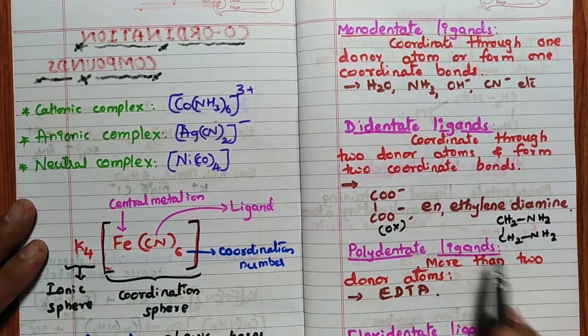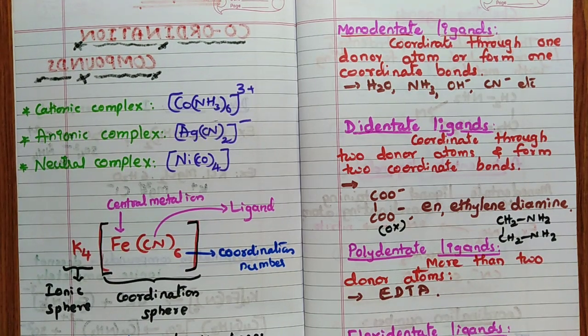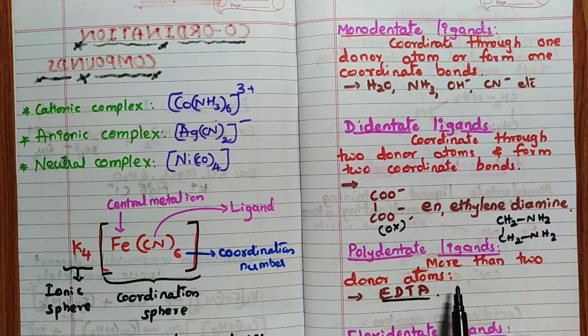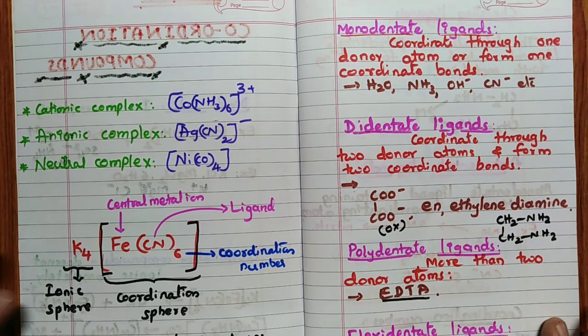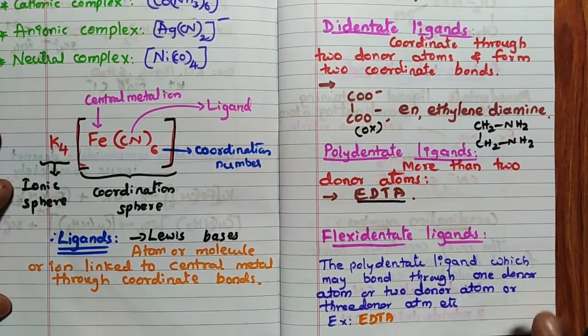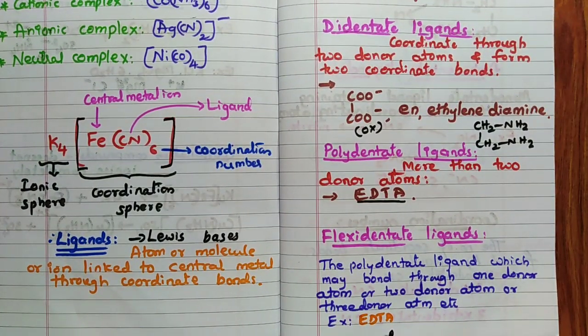Didentate. Polydentate means more than 2 donor atoms. Polydentate means EDTA, for example, ethylene diamine tetraacetic acid, or you can call it acetate. There are 6 donor atoms present in this case, so it is a hexadentate ligand, nothing but a polydentate ligand. What is a flexidentate ligand? A flexidentate ligand is nothing but, remember, EDTA is an example. First I will tell you.